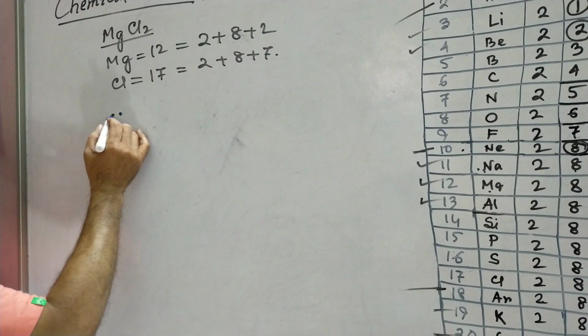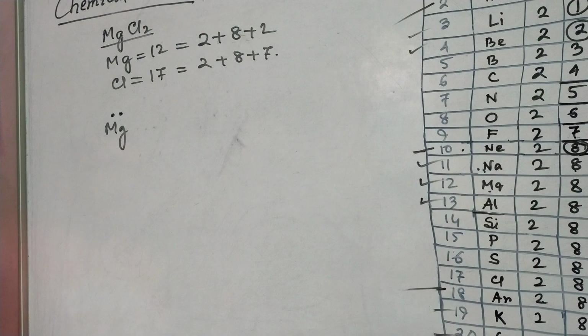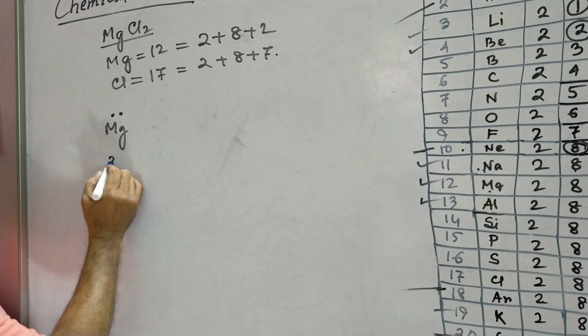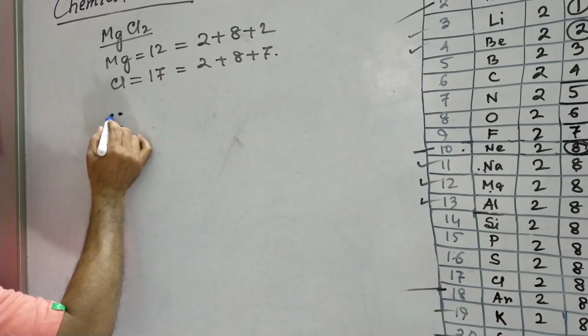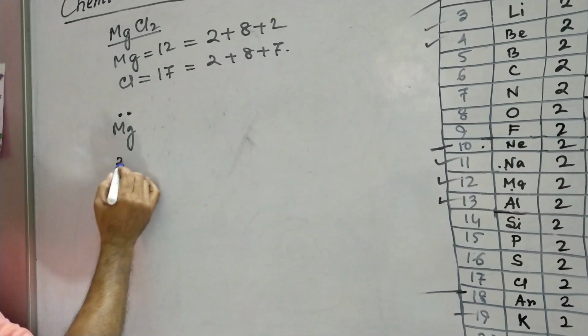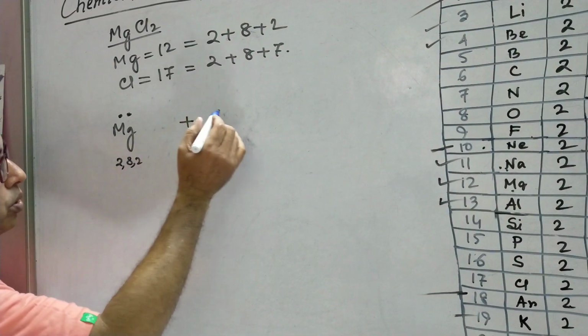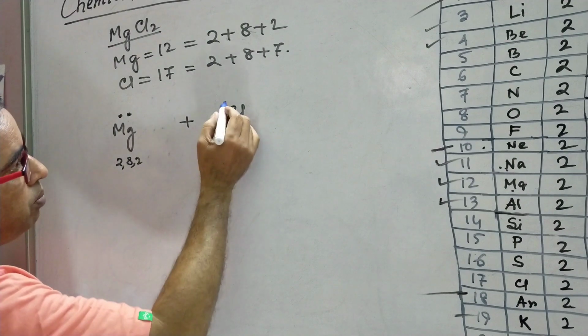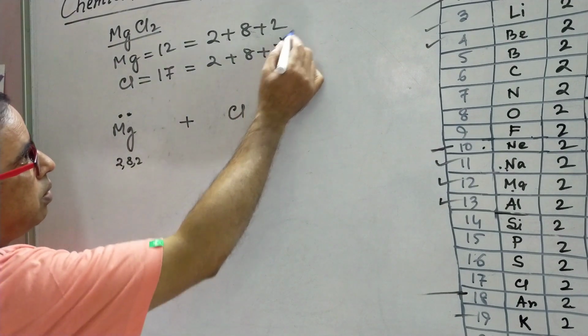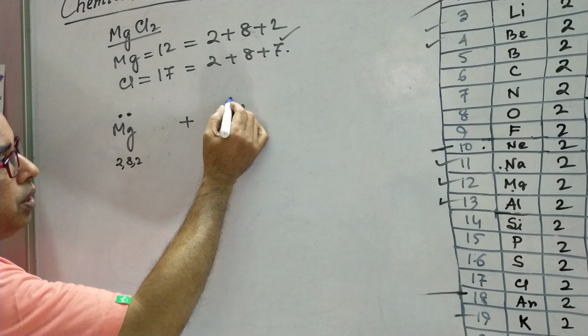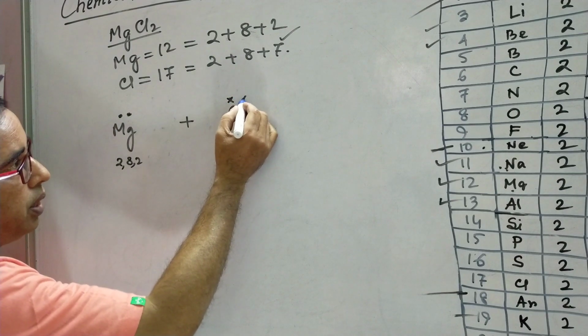This is called electron dot structure. Here only the electrons of the outermost orbit are shown. When it reacts with chlorine, what happens in between them? Chlorine has 7 electrons in its outermost orbit, which can be represented like this.